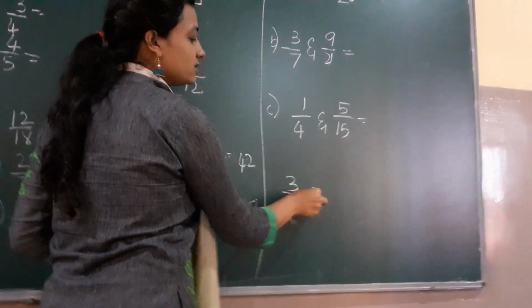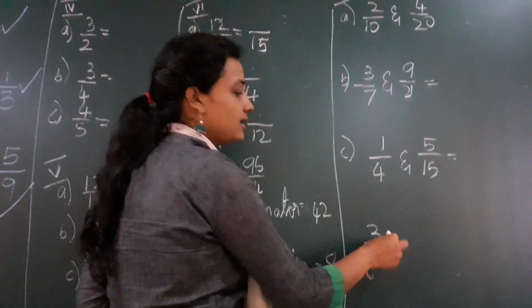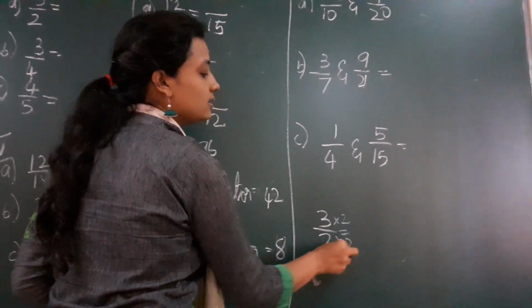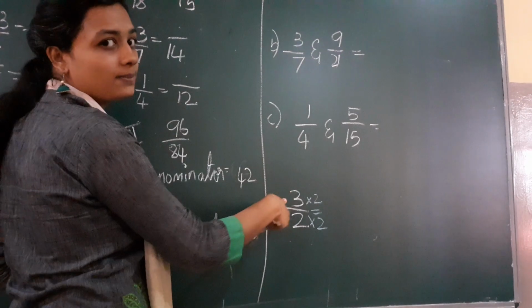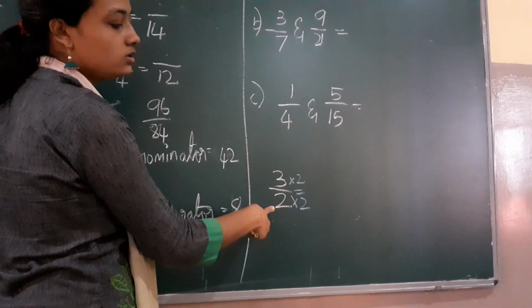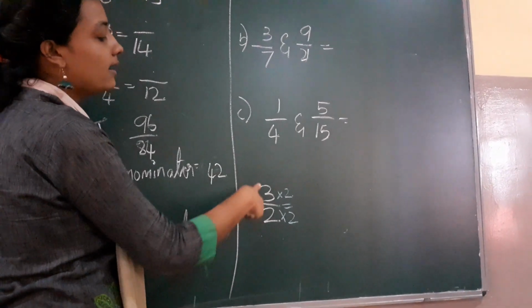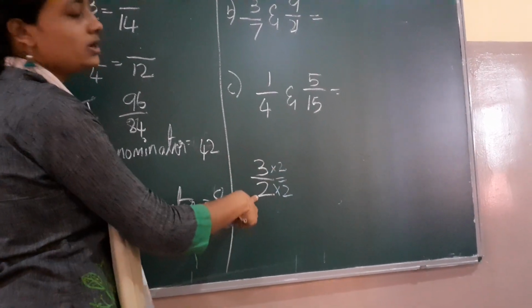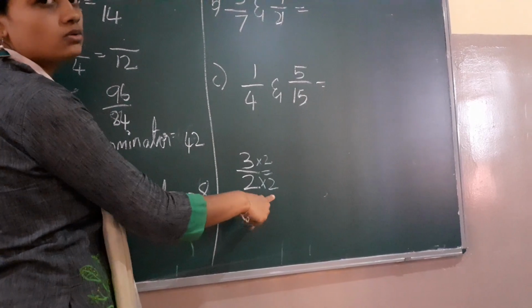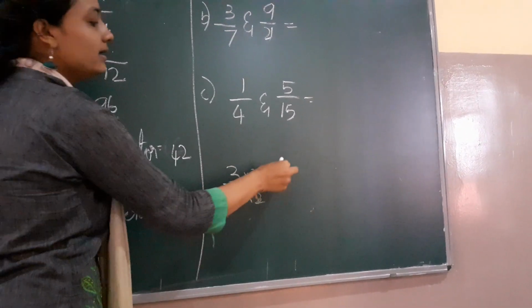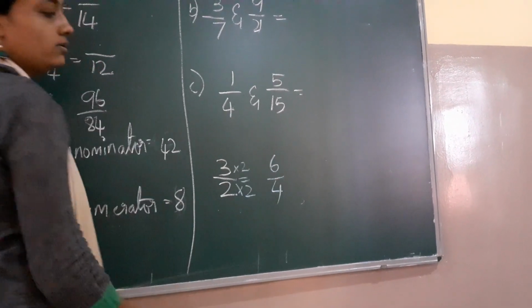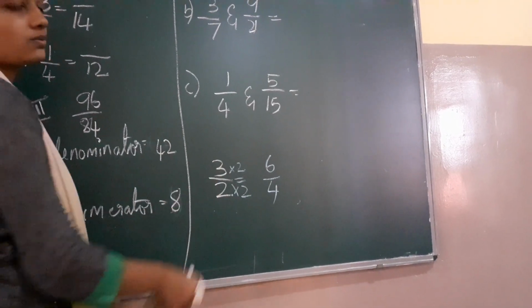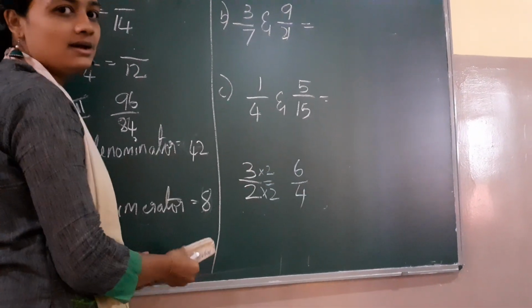I multiply both the up number and the down number. The up is called the numerator, children, and the down is called the denominator. So the numerator I multiply with 2, and the denominator also I multiply with the same number, 2. If I multiply, I get 6 by 4. So this is equal to 3 by 2. This is one equivalent fraction.